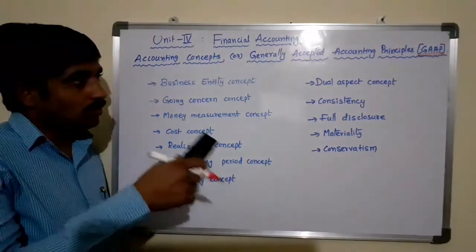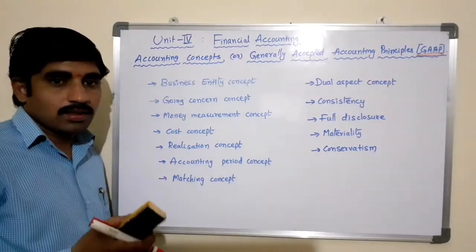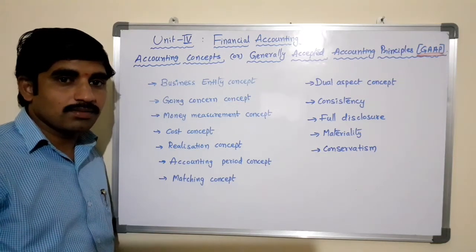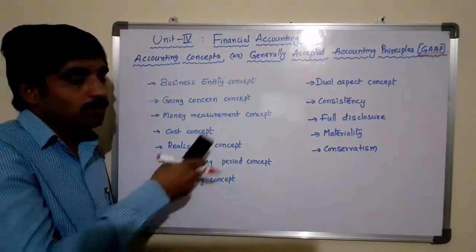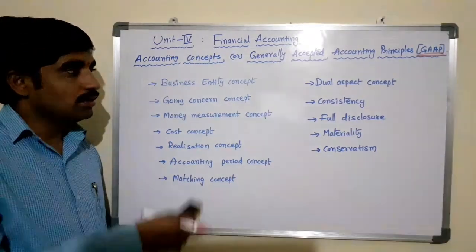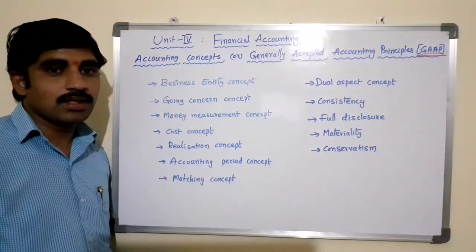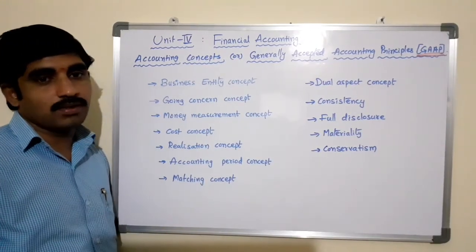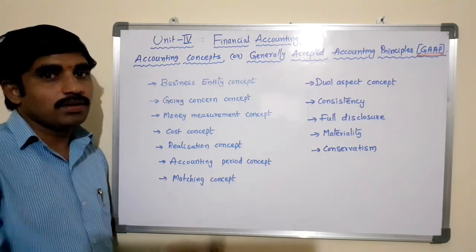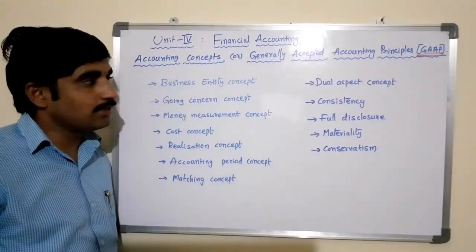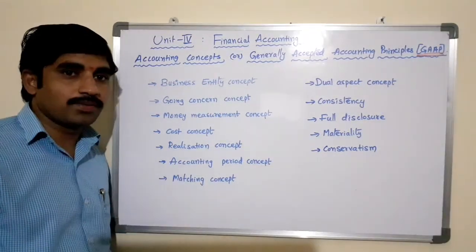Here all these concepts, conventions, principles, customs and other policies are used by the business to record the financial transactions in the books of account under the double entry bookkeeping system. All these are called generally accepted accounting principles.